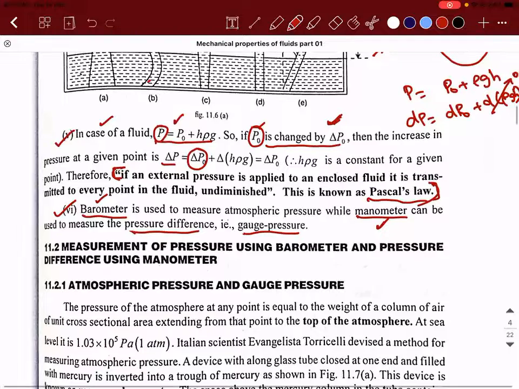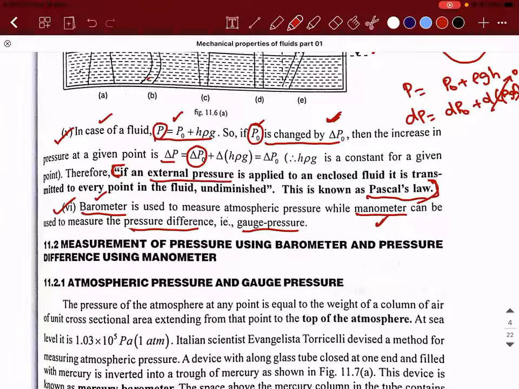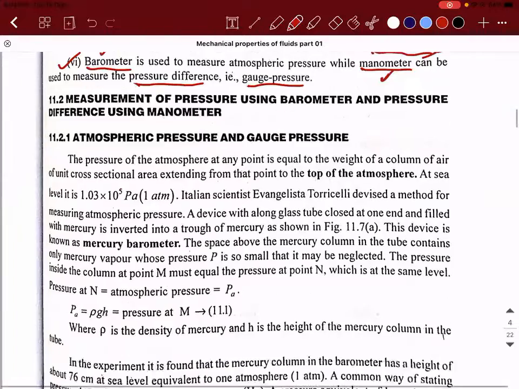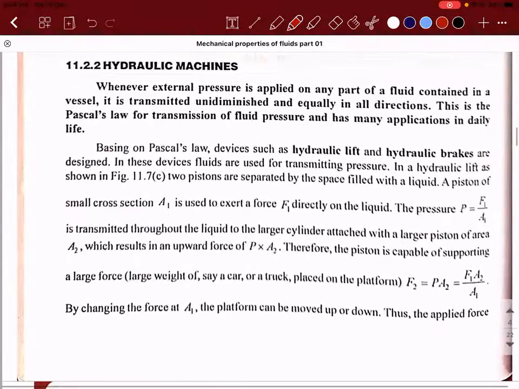That is what the statement says. If an external pressure is applied to an enclosed fluid, it is transmitted to every point in the fluid undiminished. What do we mean by undiminished? The exact magnitude of that value will get transferred from one point to another, and this is what we call Pascal's law. So that is what we are going to start with today.